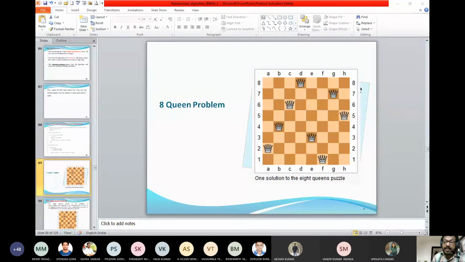I can select this particular problem as a candidate for AI, then I can compare where my randomized technique stands. So what is the solution space? Do you remember the constraints in the queen problem? How do we represent it? How will you model this problem?